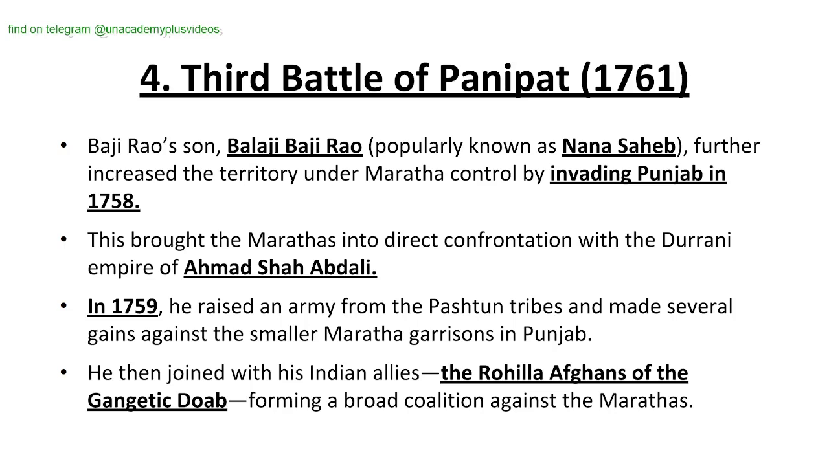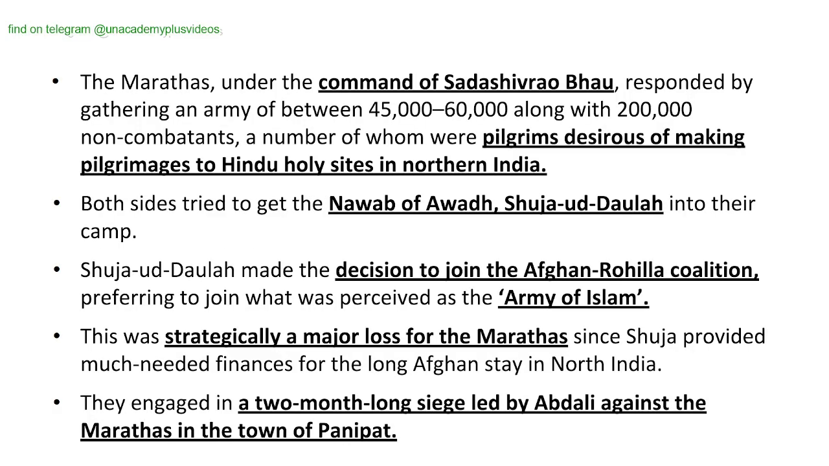So they confronted each other. In 1759, he raised an army from the Pashtun tribes and made several gains against the smaller Maratha garrisons in Punjab. Ahmad Shah Abdali then joined with his Indian allies, the Rohilla Afghans of the Gangetic Doab, forming a broad coalition against the Marathas. So Ahmad Shah Abdali, that is of the Durrani Empire, formed an alliance with the Rohilla Afghans of the Gangetic Doab against the Marathas.